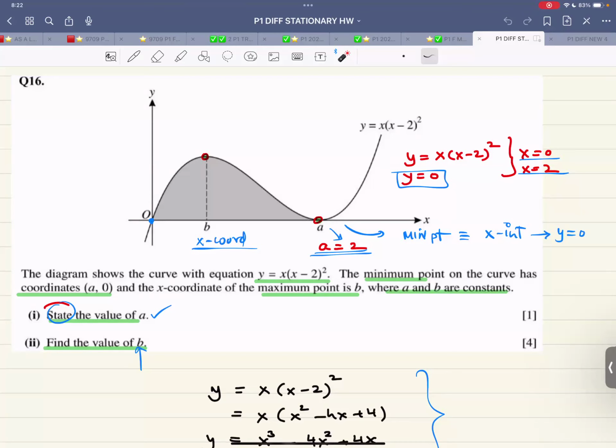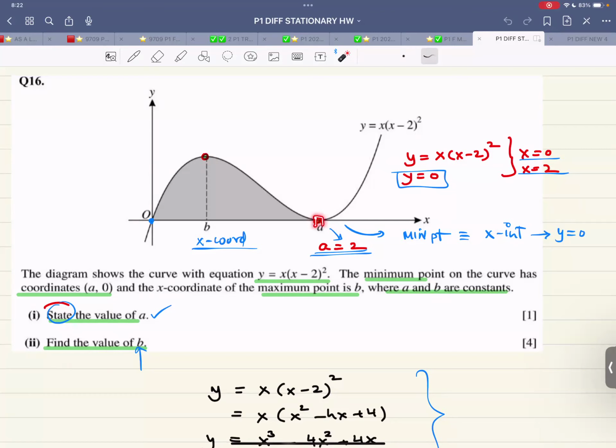Now the question is about this. It says the diagram shows the curve with equations such and such. The minimum point on the curve has coordinates a comma 0, and the x coordinate of the maximum point is b. So this is this thing, this is this thing, where a and b are constants. State the value of a, find the value of b.